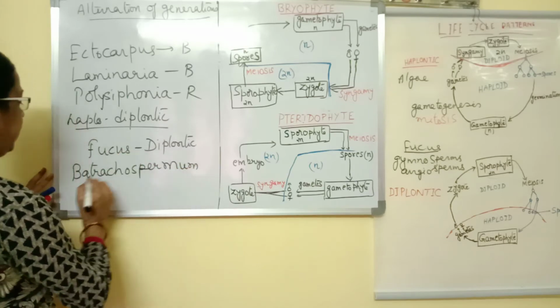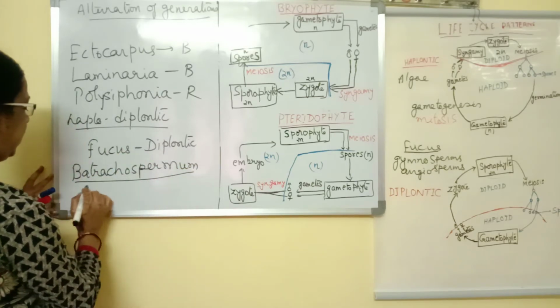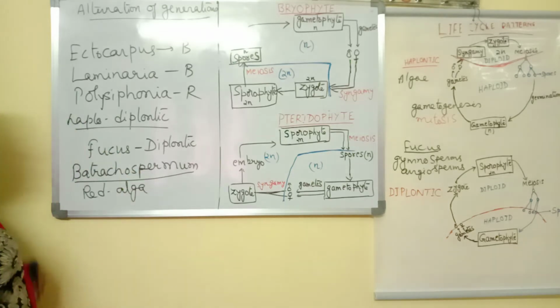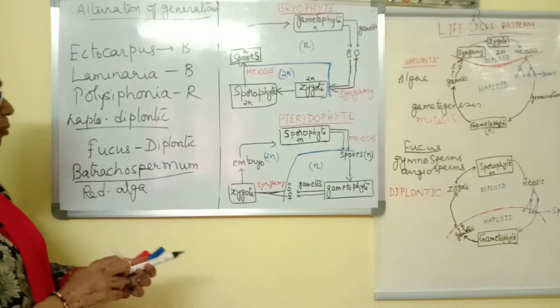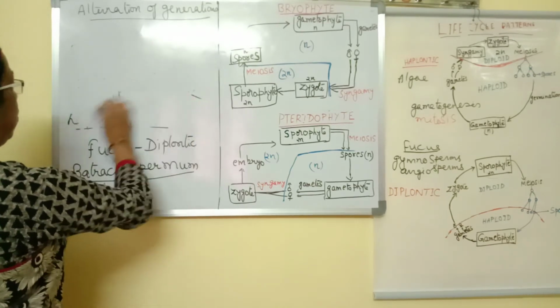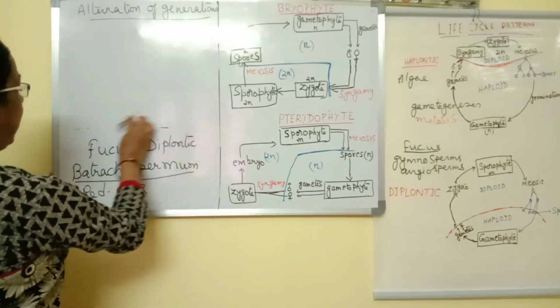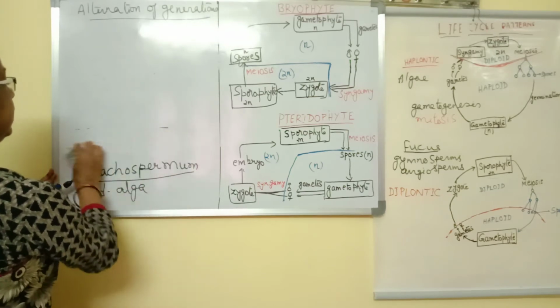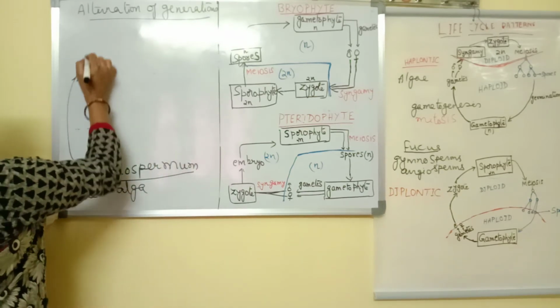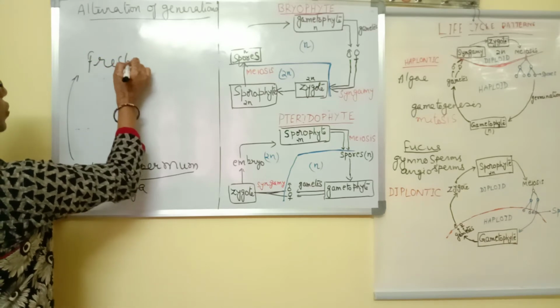Batrachospermum is a red alga. It is an exception among red algae as far as its habitat is concerned. It is a freshwater alga.